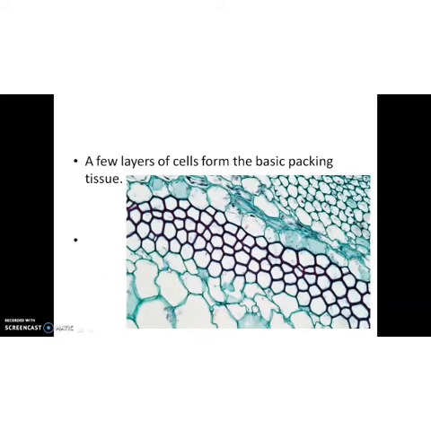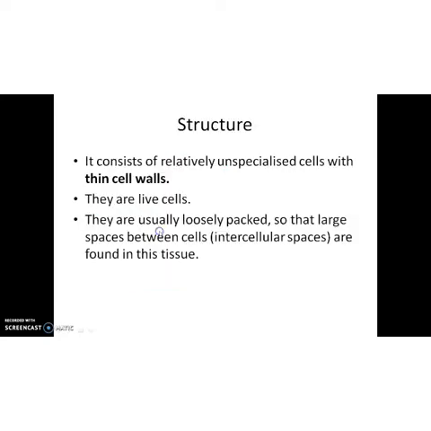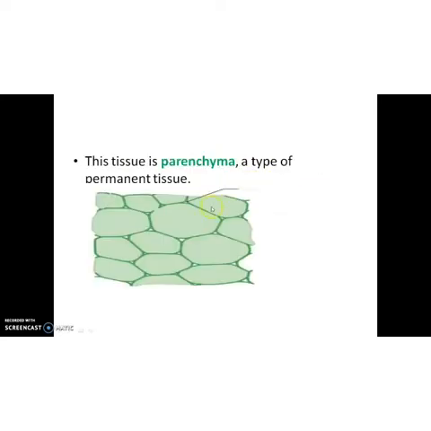So we can start with the first simple permanent tissue. What is that? Yes, parenchyma. A few layers of cells form the basic packing tissue, that is parenchyma. It's a type of permanent tissue. What is its peculiarity? It consists of relatively unspecialized cells with thin walls. Children, observe its cell wall. It is made up of very thin wall, isn't it?